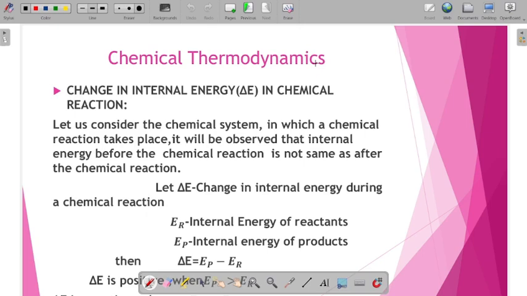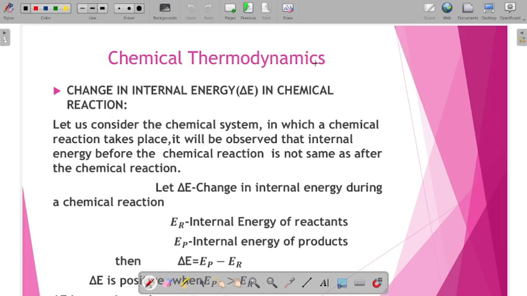So the internal energy for reactants and for products are not the same. The difference of the two is the change in internal energy. Delta E is equal to EP minus ER, where EP is the internal energy of the products and ER is the internal energy of the reactants. Here the change in internal energy is positive when EP is greater than ER and negative when EP is less than ER.